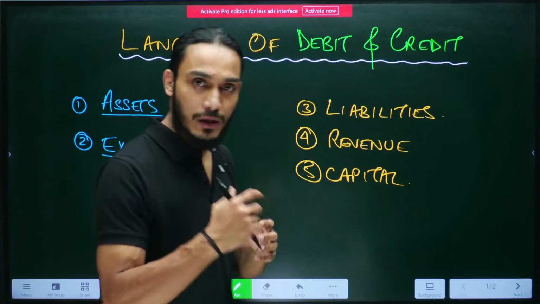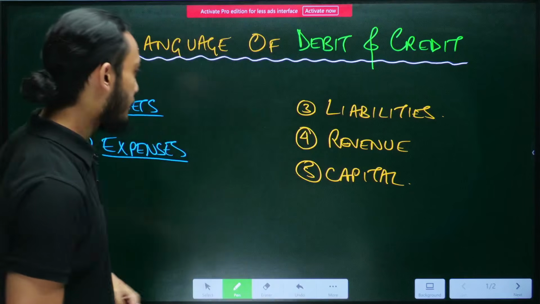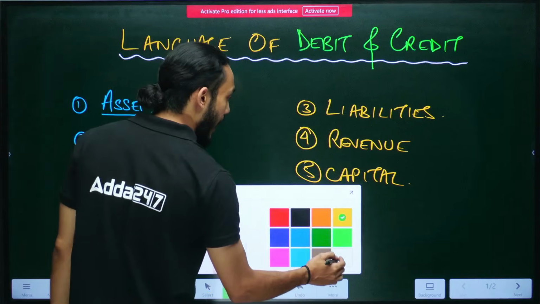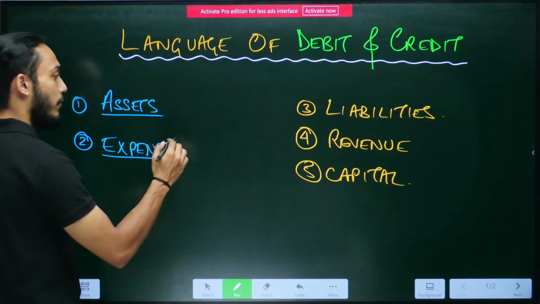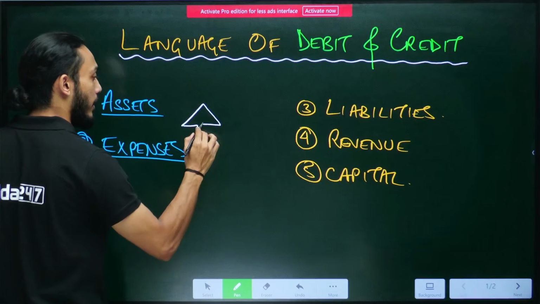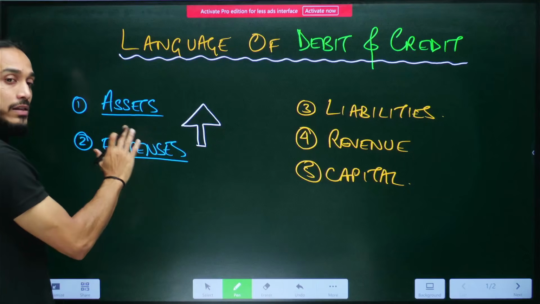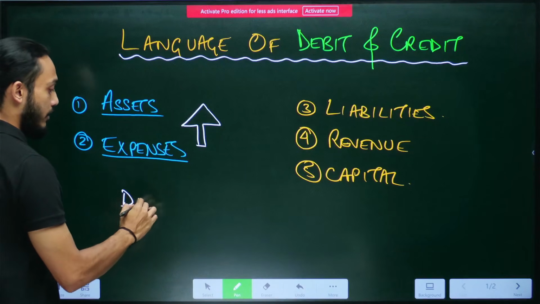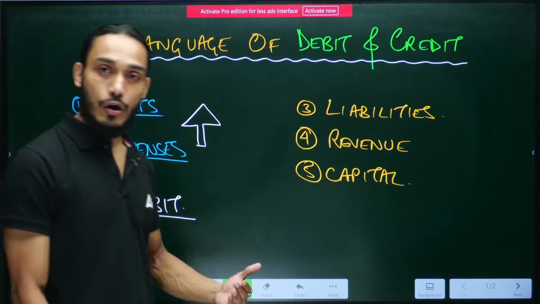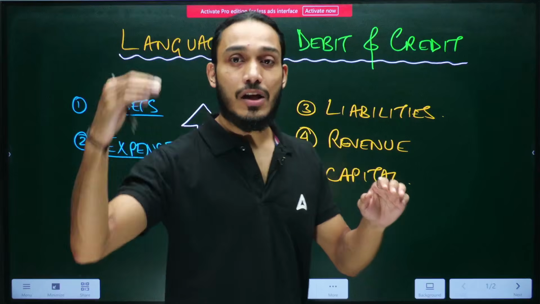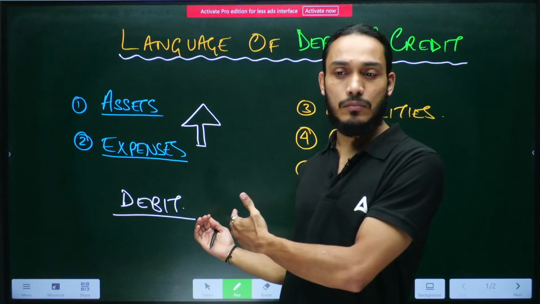And I hope that you have been able to get a basic understanding of what these classifications are based on, right? Now, when it comes to debit and credit, I'll give you a very simple way of remembering this. Whenever assets and expenses increase, I'll give this arrow here, which is going up. That means there's an increase. Whenever there's an increase in assets and expenses, we say that debit has gone up. So assets and expenses can be thought of as debit items. That means whenever they increase, we debit them. I'll show you what this means in a bit, but just try to absorb this information.